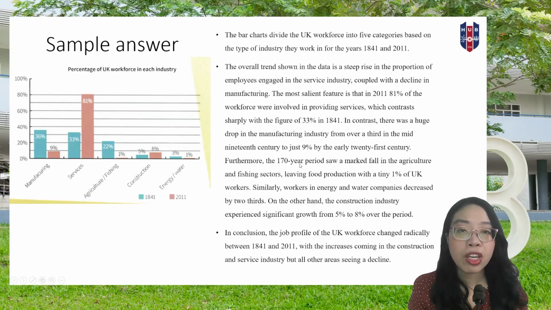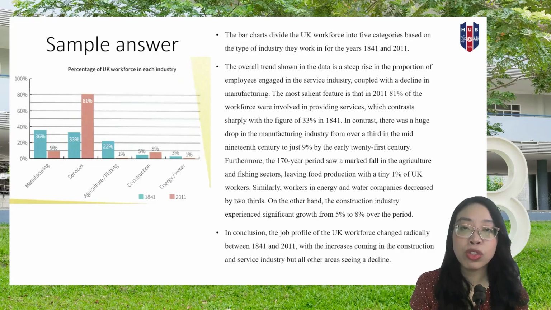For the body, we'll take a look at how they deal with the data in here. The overall trend is the rise in the proportion of the service industry. So it chooses to talk about the most noticeable data here, that is the service industry. You can see that it increased from 33% to 81%.